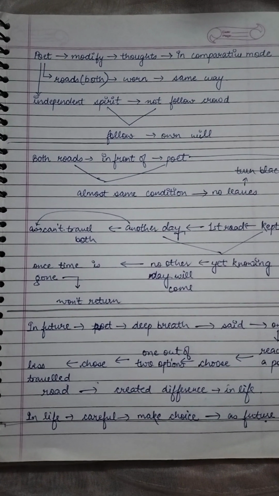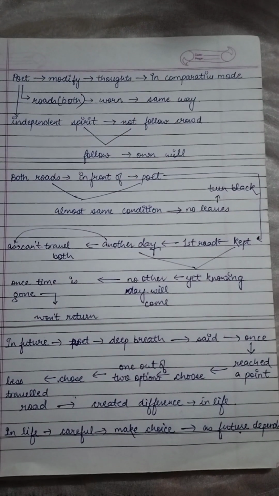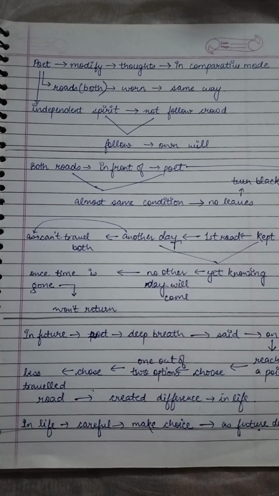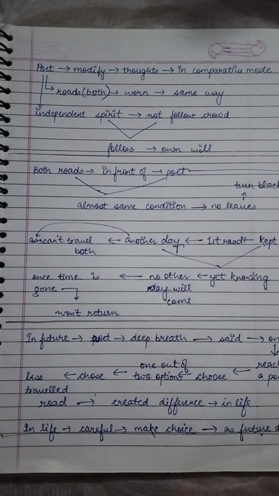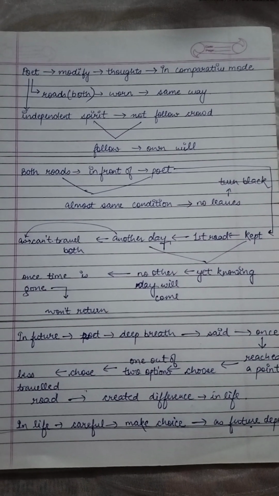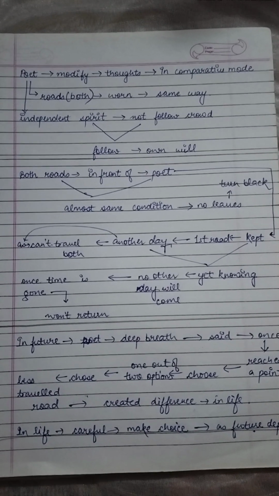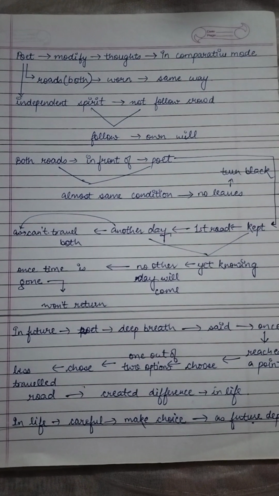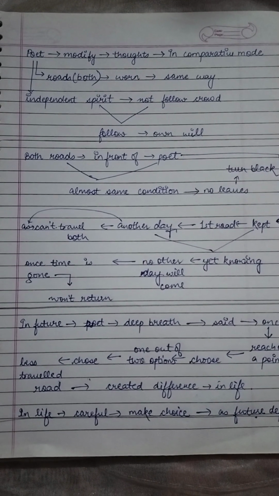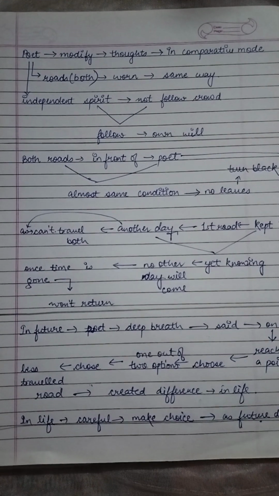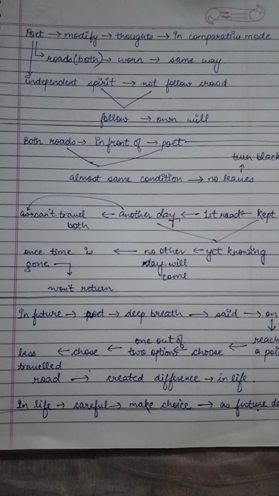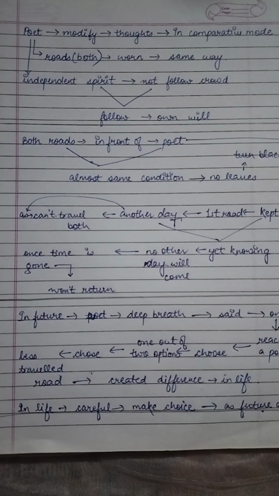Now, in the future, the poet takes a deep breath, and he says that he has reached a point by choosing one of the two roads, one of the two options, and he chose the less traveled road, which created a huge difference in his life. What if he took the first road? He would go with the crowd. No one would have known him. But he took the second road, the less traveled road, where people were not going, that crowded area. He took something else, and now whatever he had done, he's a poet. We all know him.